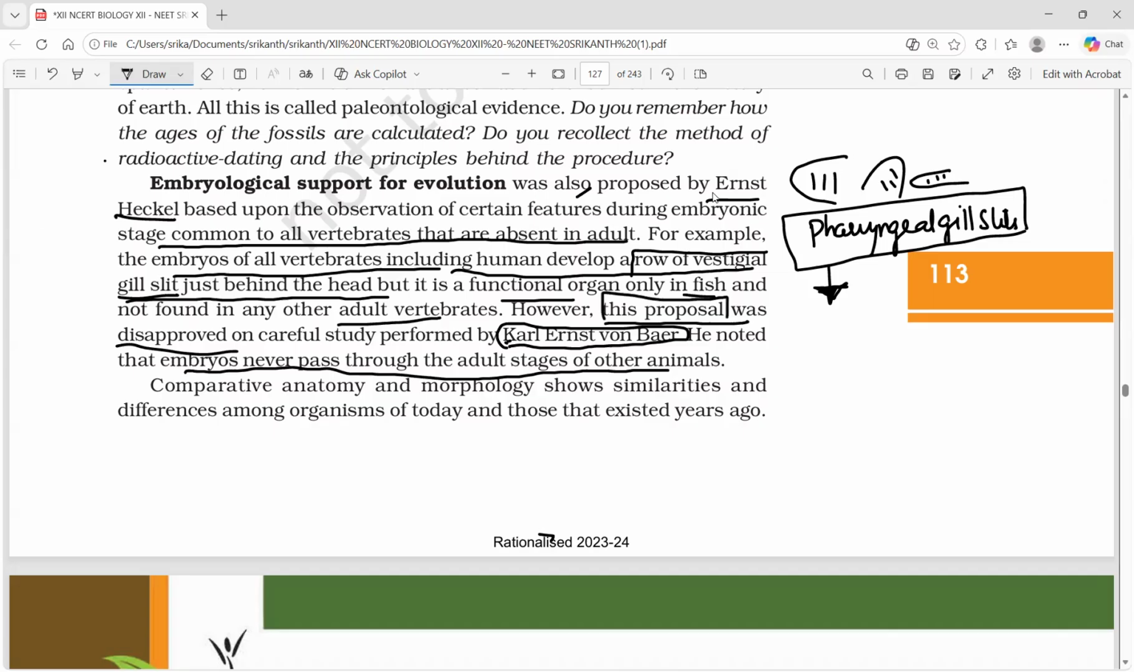Haeckel said organisms exhibit, disapproved means what is disapproved? For that we have to add one more line for Haeckel. Organisms exhibit their ancestral characters. This is the one more statement for Ernst Haeckel. That particular statement is disapproved on careful study performed by Carl Ernst Van Baer. He noted that embryos never pass through the adult stages of other animals.